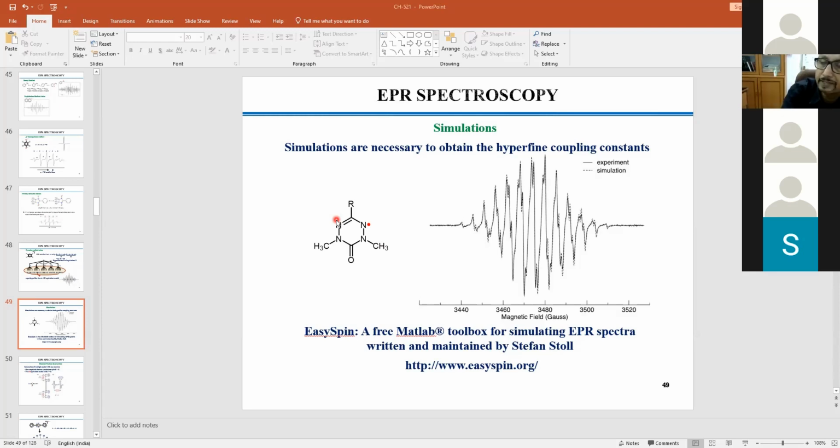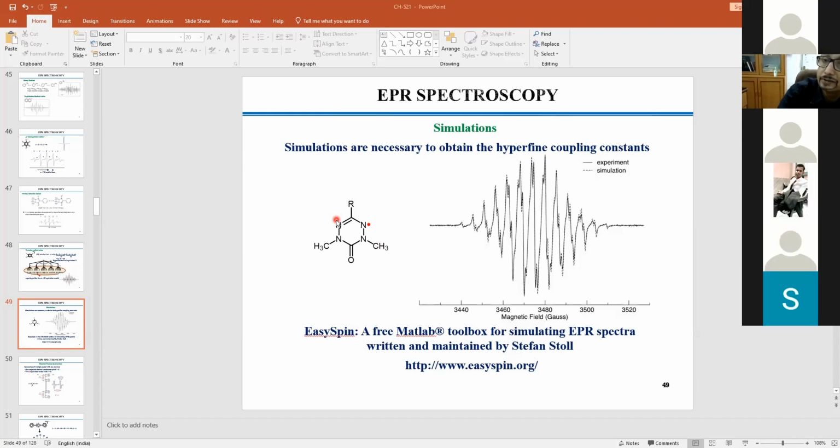If you are experienced enough and see the literature, you will see nitrogen hyperfine can go from 10 to 30 Gauss, and hydrogen hyperfine normally goes between 1 to 10. So if you have a good spectrum and good simulation, it will tell you the A value also, the super hyperfine constant value. And from that, you can make a bigger picture: yes, this is not the mode of interaction. The mode of interaction is between these 3 nitrogens, which gives you this one.